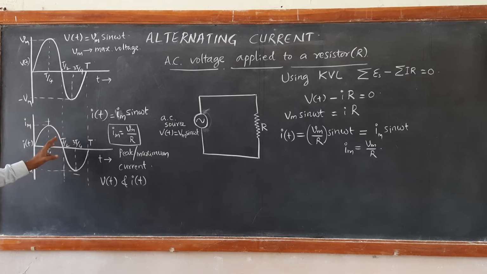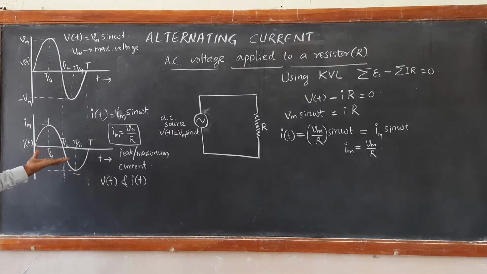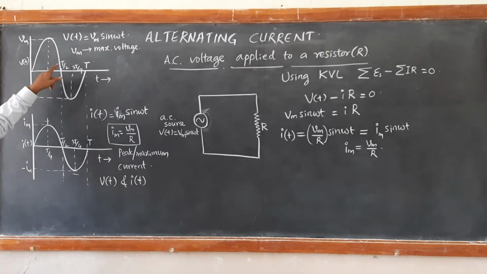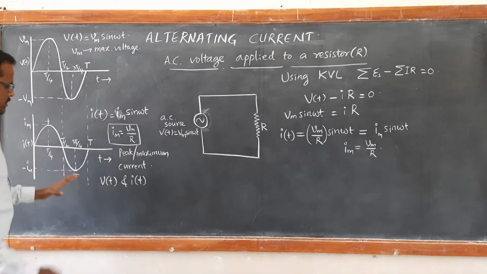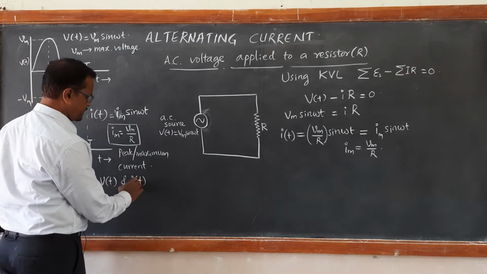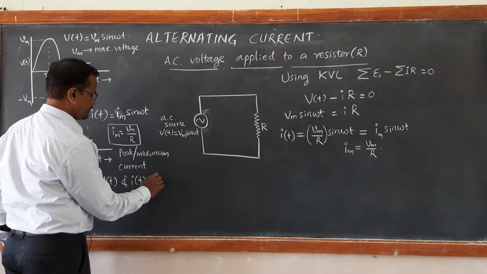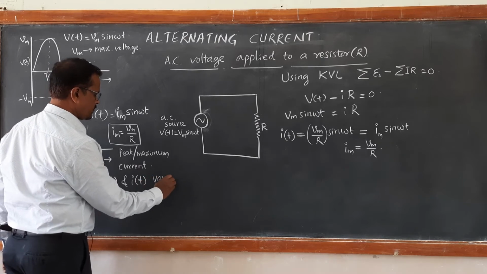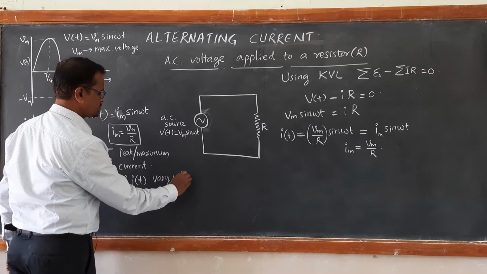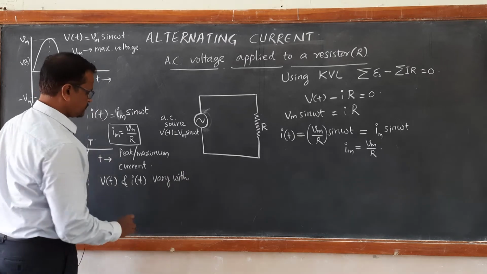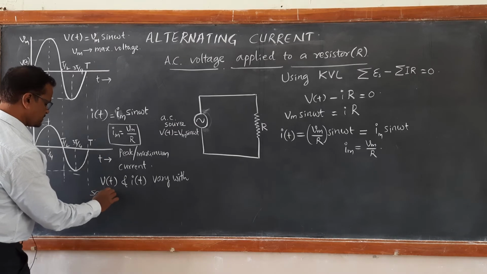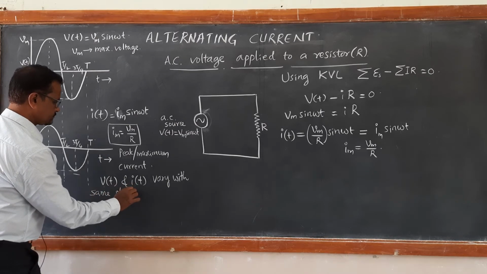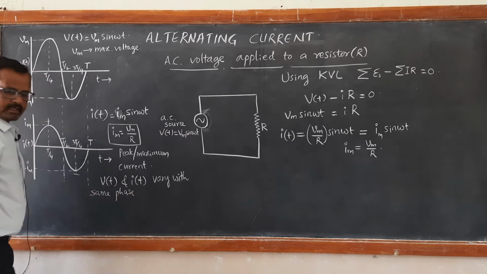And again, when the voltage changes its polarity and changes its direction in the second half, the current also changes. So, V as a function of time t and I as a function of time t vary with the same phase, that is, they vary in phase.